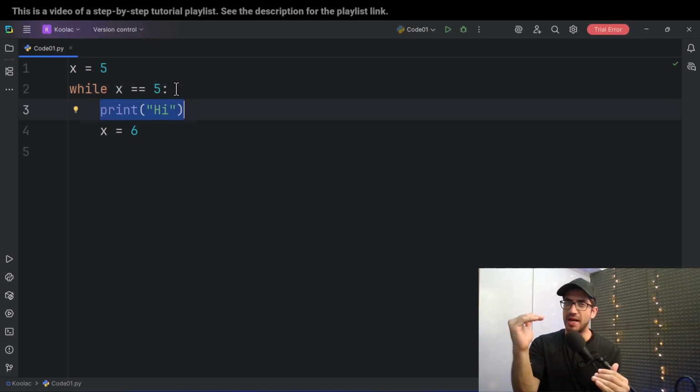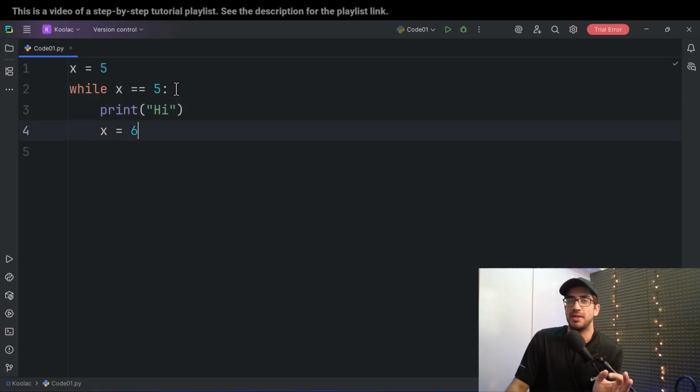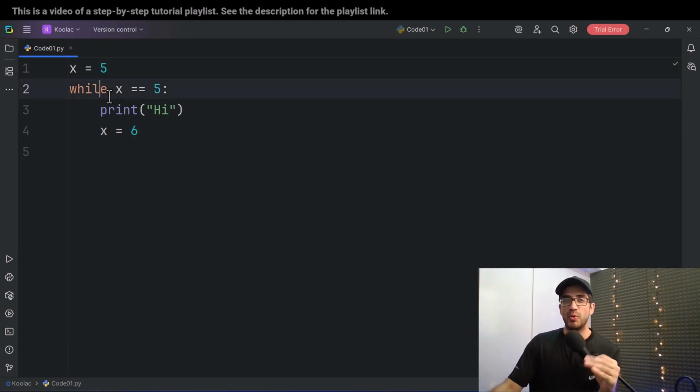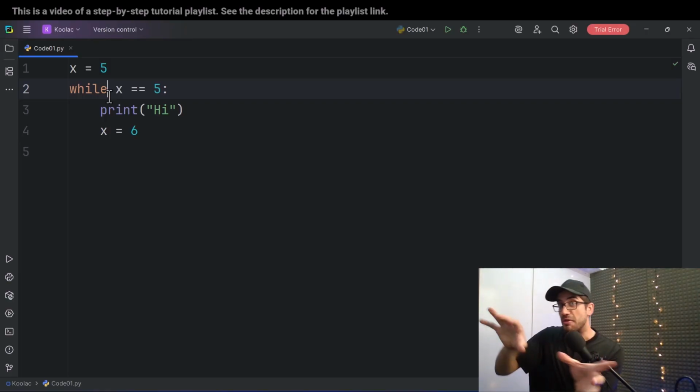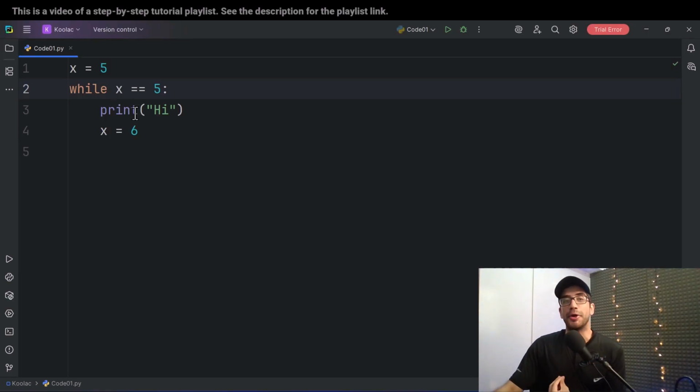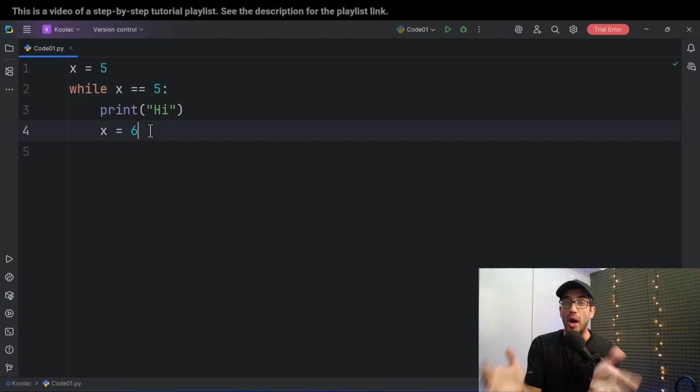But after printing hi, we are changing the value of x to 6. So now, when I go back to the while loop, we are checking if x is 5, which is not. Because this while loop is saying while x is 5, do this and that. But here, we changed the value of x. So now it is not 5 anymore, so it is not going to enter that while loop.